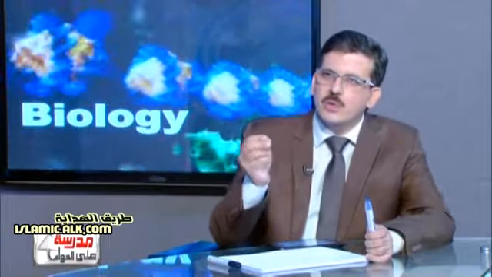Of course, we told you that the pituitary gland consists of two main parts, the adenohypophysis and the neurohypophysis. We said the neurohypophysis consists of the posterior lobe and the infundibulum. Infundibulum is a structure of funnel shape that connects the hypothalamus and the pituitary gland and is responsible for the transmission of the hormones secreted from the hypothalamus, such as the antidiuretic hormone and the oxytocin hormone, which are secreted from certain cells in the hypothalamus and pass through the infundibulum to the posterior lobe of the pituitary gland.